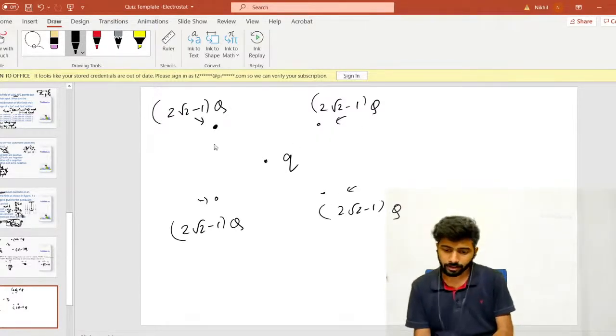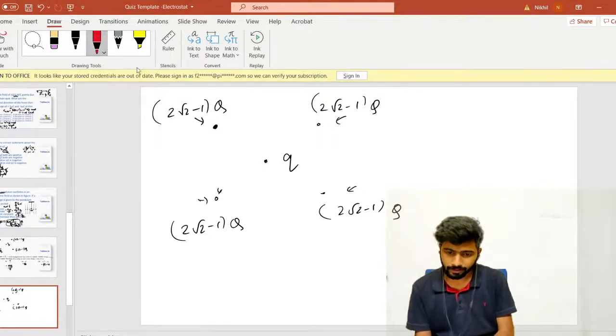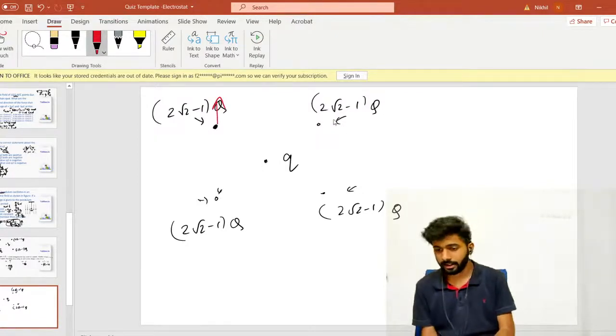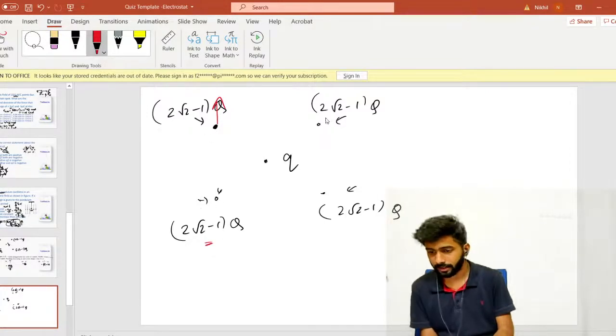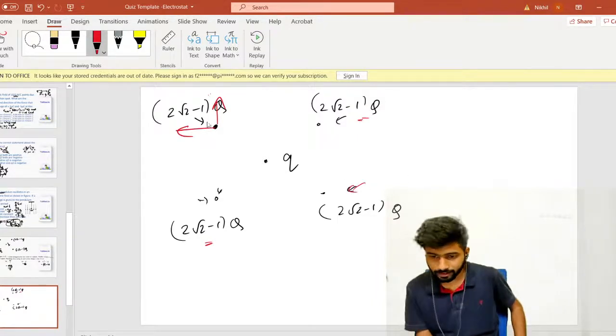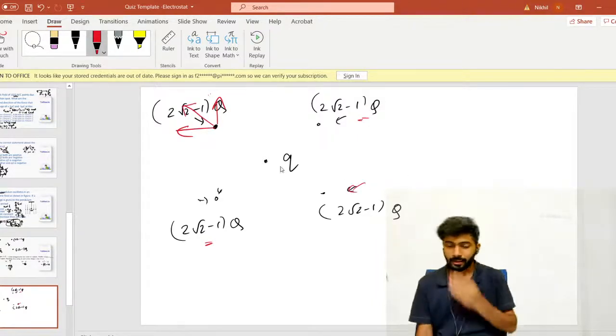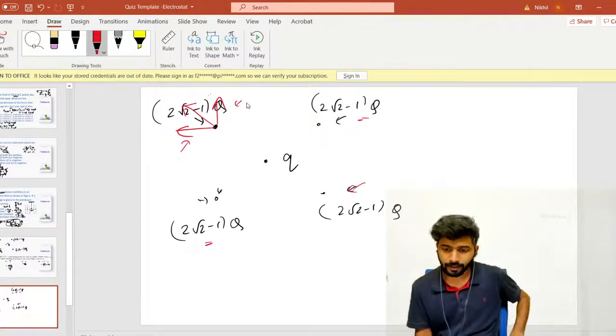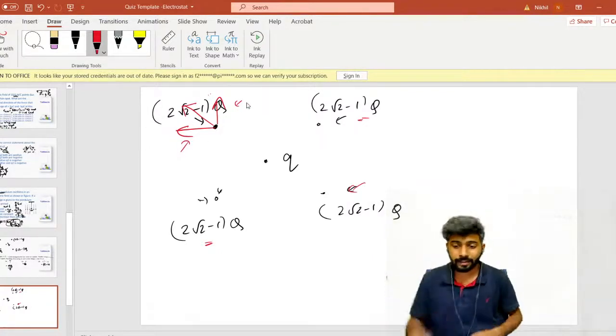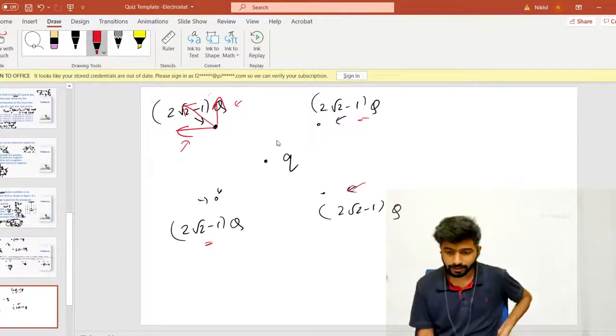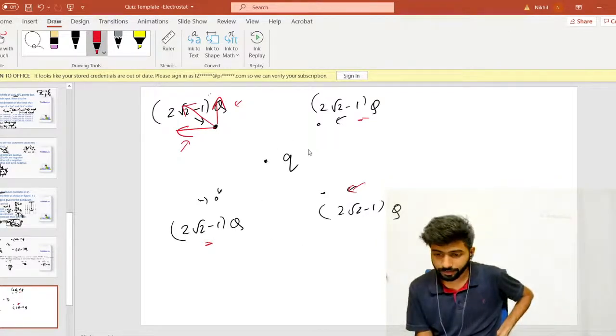Because of this charge, the electric field is going to be outwards, because this is positive and this is also positive, so the force is outwards. Because of this one, it's going to be outwards like this, and because of this one, outwards like this. So we need the magnitude of these three. We need to find the resultant, and we need to find that q. So this q is also going to apply its own force.